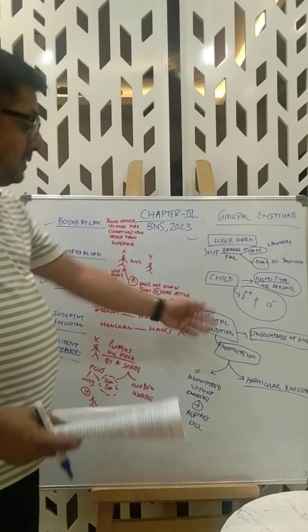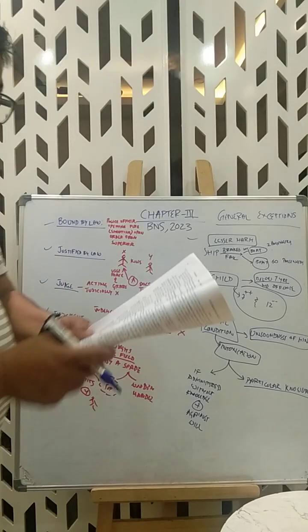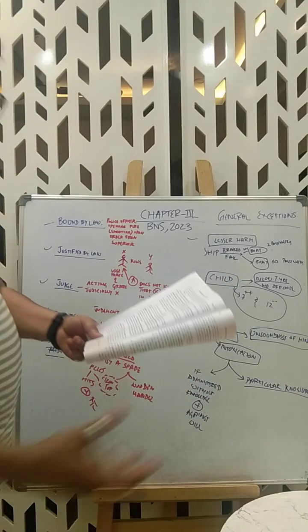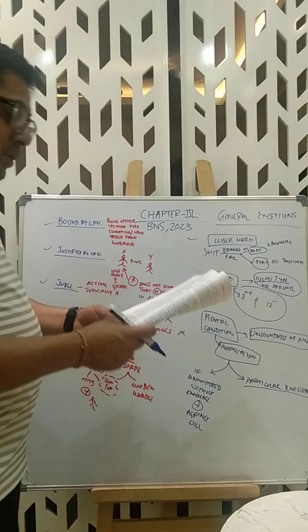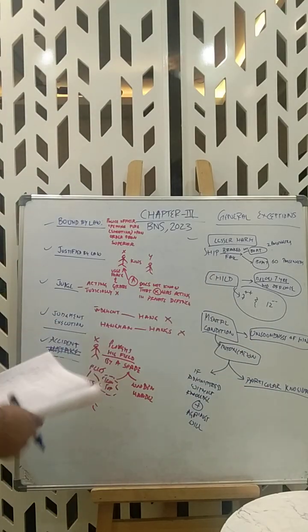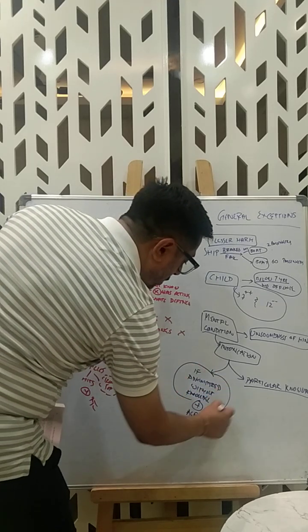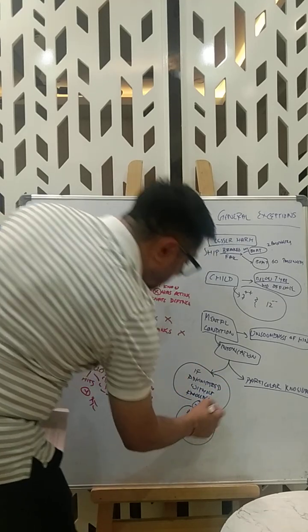Now, if you say I was intoxicated, although I did it in a state where I was intoxicated, but it requires a particular knowledge and I had that and I did it, then you still have to prove that it was administered without knowledge and it was against will.